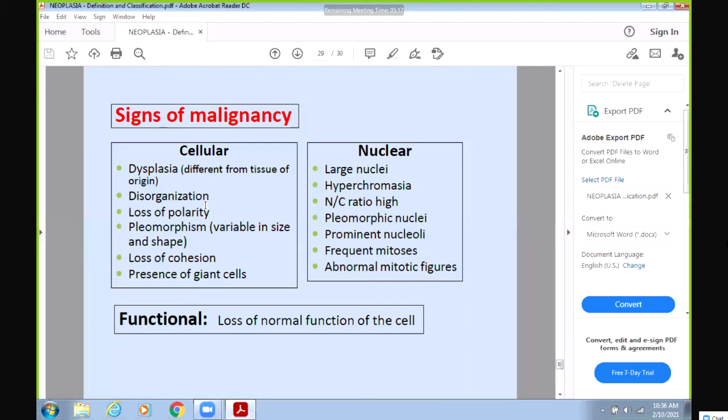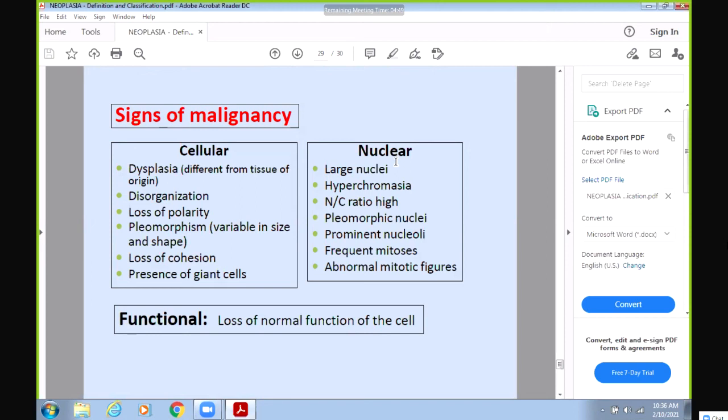Loss of polarity means the same: the cells are not arranged in a uniform manner. Pleomorphism means variable size and shape. Loss of cohesion means the cells detach and separate from each other. You will also see giant cells. If you see all these features, these are the signs of malignancy.